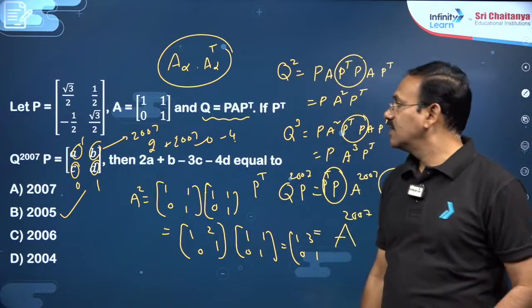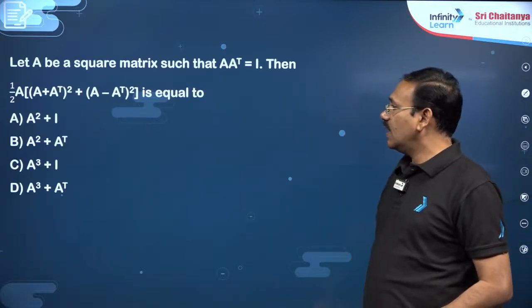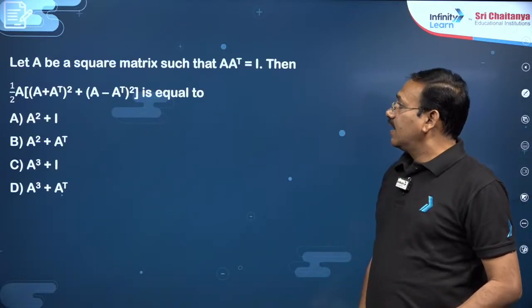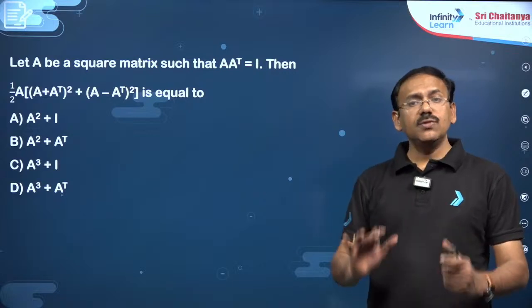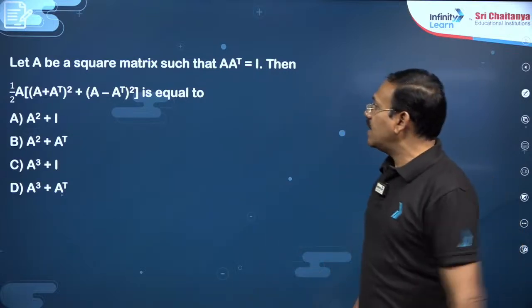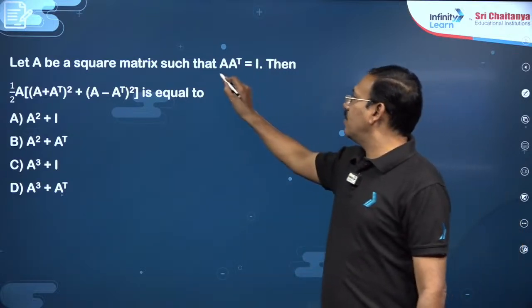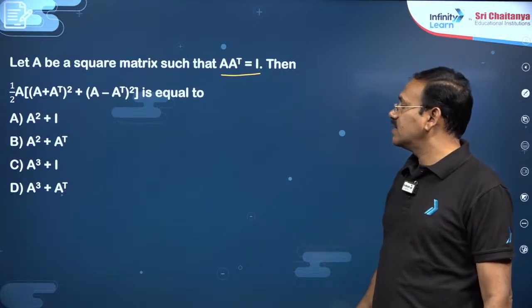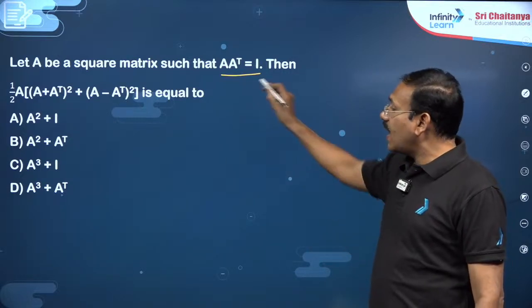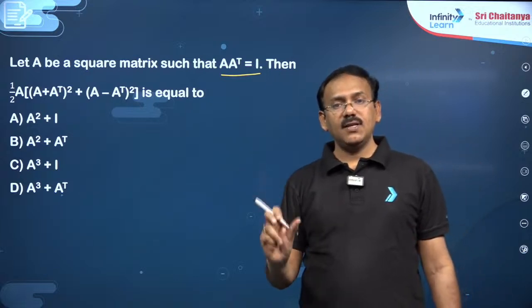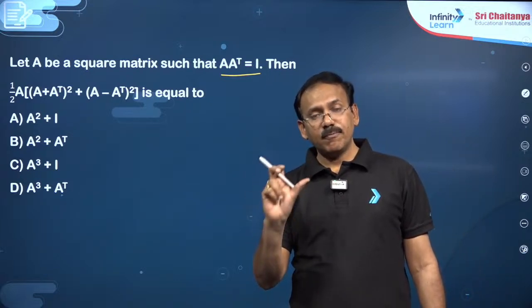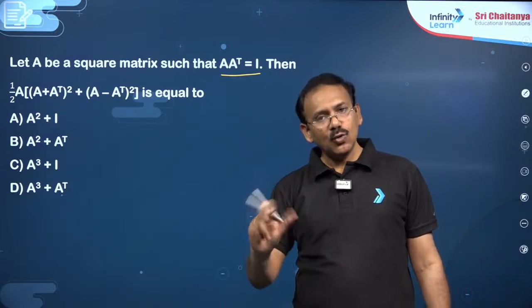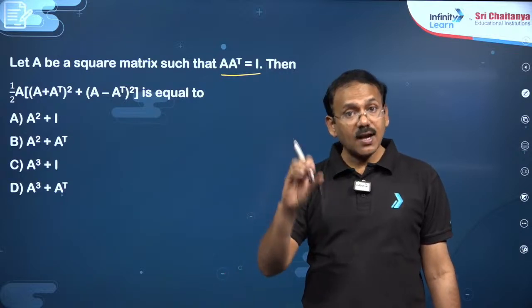Okay, dear students. Next, you see this question: A is a square matrix. So this is a transpose-related question. A is a square matrix such that A into A transpose is I. Then he is asking us to simplify this expression. Here, A into A transpose is I means, I told you, in matrices if PQ is I, QP is also I, that means they commute.